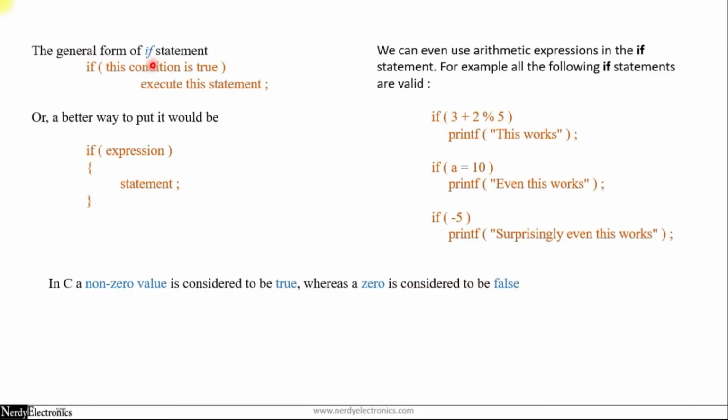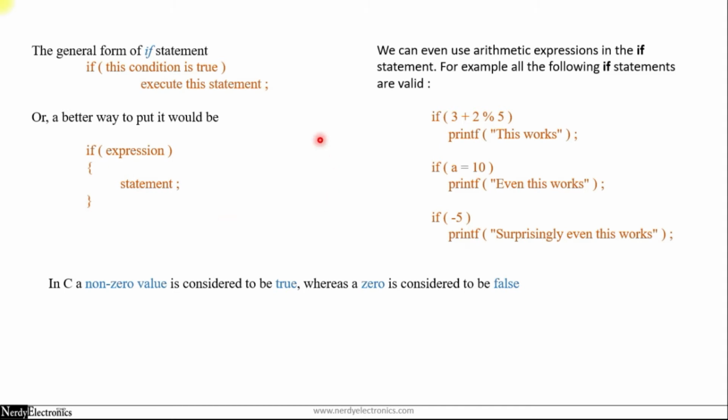So the general form of if statement is, if this condition is true, execute this statement, or a better way to say it would be, if check for an expression and then the statements. So if the expression is true, all the statements will be executed. If this expression is false, the statements will be skipped.